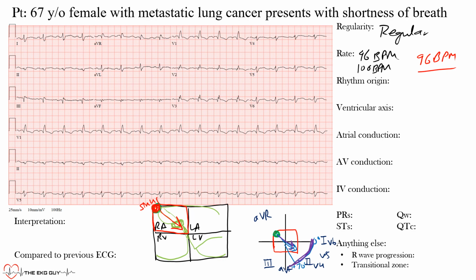That means it's going to have an upright, or positive, P wave in those leads and a negative P wave as it moves away, in AVR. So that's what sinus rhythm should show, remember, originating from the sinus node. So let's look at our EKG here. Here's lead 1. We see an upright P wave. Okay, lead 2.